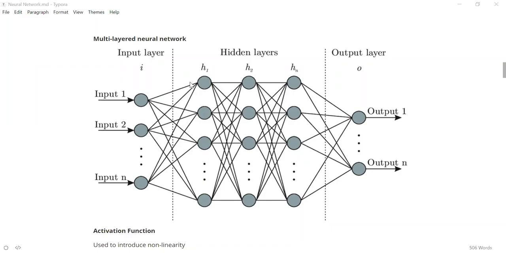Let's talk about determining the value of a particular hidden layer neuron. So I'm talking about how do you determine the value at this hidden layer neuron, that is the first hidden layer neuron, right? So how do you do that? You try to see what are the inputs that are getting connected to it. Since it is a fully connected neural network, every input is connected to it. So we have all the n inputs connected to it, right?